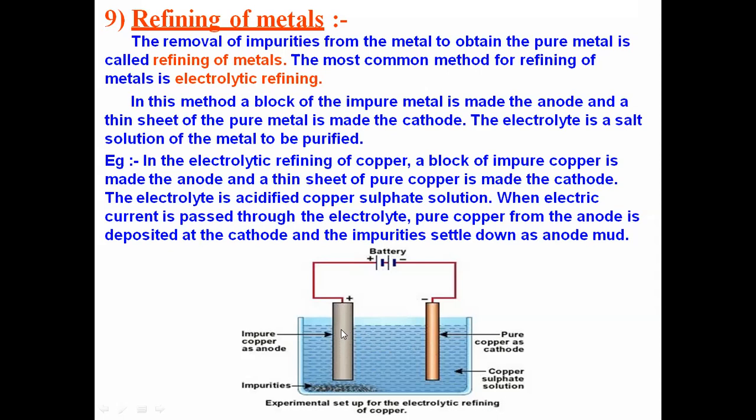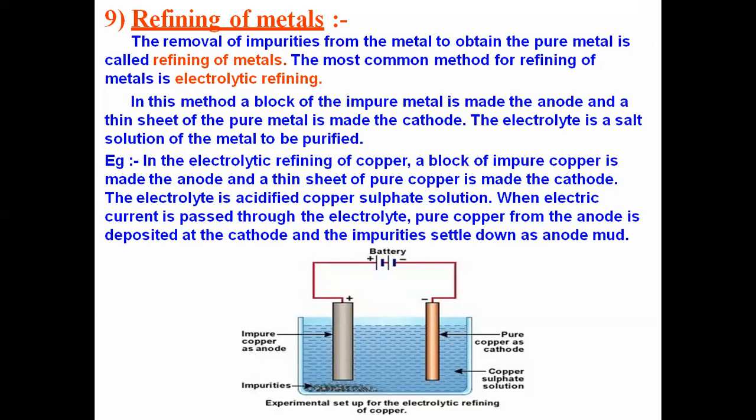So from the impure metal rod, the pure metal comes out of the rod and it will move towards the oppositely charged electrode and it will be deposited around this. And whatever is there in the solution, that will be collected at the bottom. So this is how we can carry out the electrolytic refining technique.